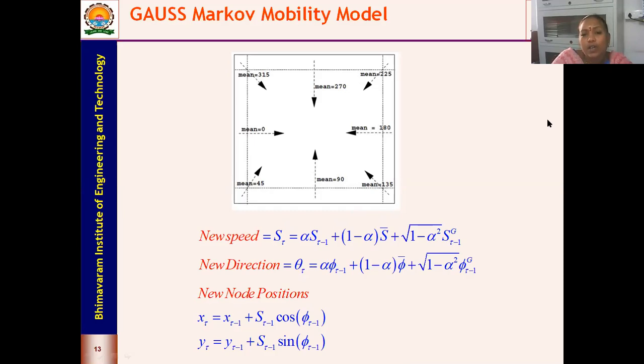Again, here also, if your nodes are moving out of the constrained areas, you can bring them in by taking the mean direction values as indicated in this figure. If the node is in the extreme left top corner, then you need to take the mean direction equal to 315 degrees and bring the node into your simulation boundary. This is just an example.